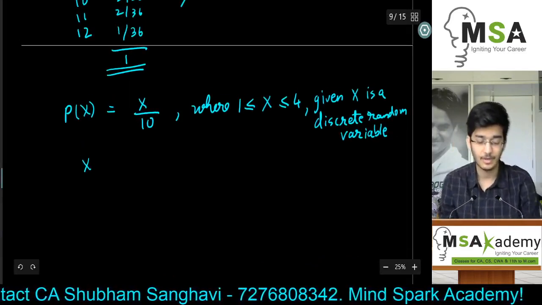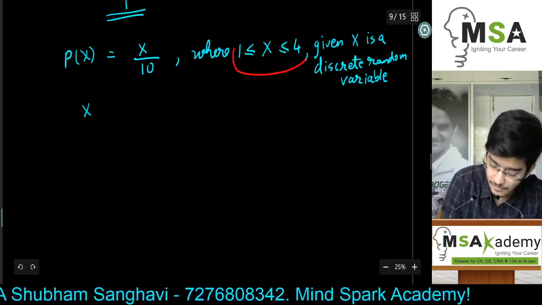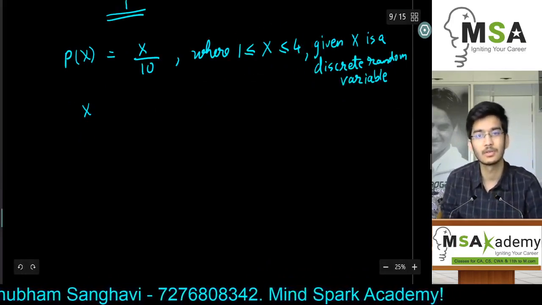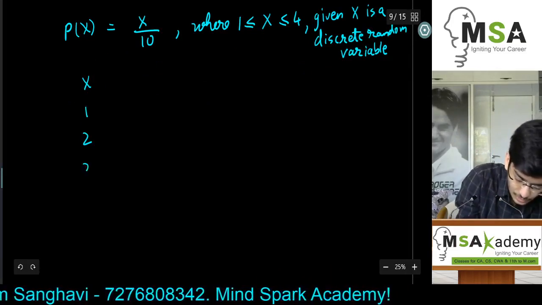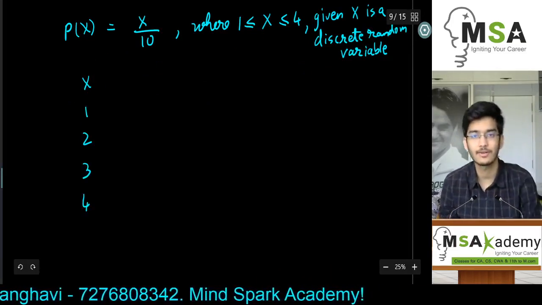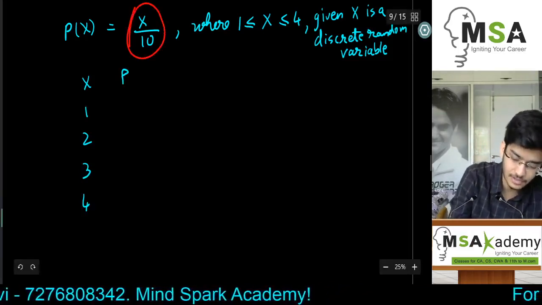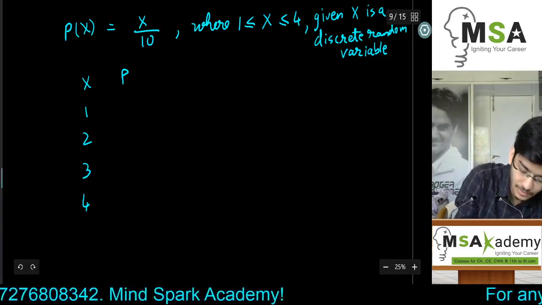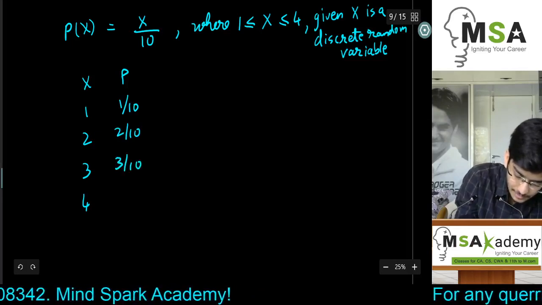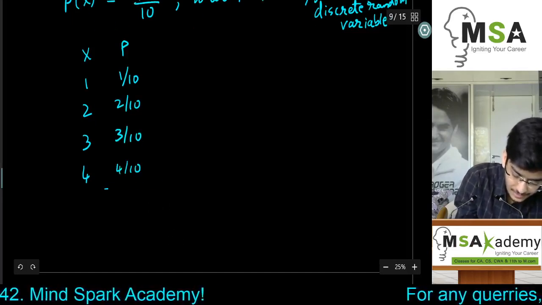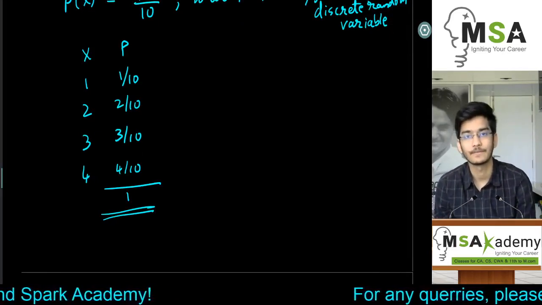Anyways, so p of x is equal to x by 10. So what are the different values which x can assume? So we are assuming only the whole numbers. So if we assume just the whole numbers, x can assume 1, 2, 3, 4. These 4 different values, and its corresponding probability can be defined by this function. So just substitute the value of x. So 1 की probability रहेगी 1 by 10, 2's probability will be 2 by 10, this probability will be 3 by 10, this probability will be 4 by 10. Again, the total should be equal to 1.